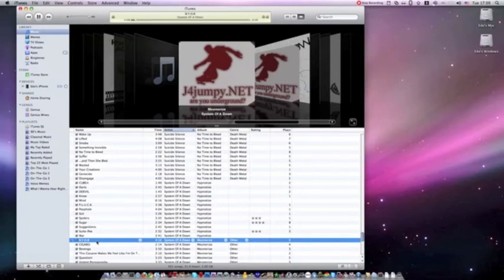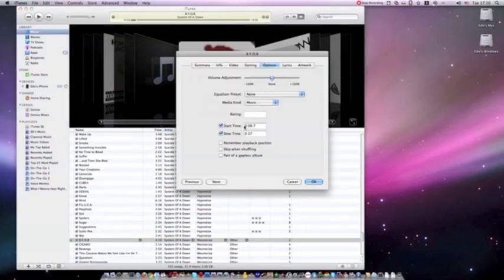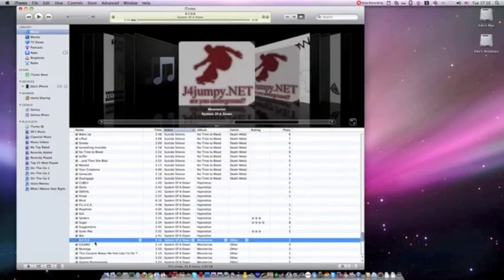So you're going to click it again. You see, it starts from the point. Now you're going to right click it again, Get Info, put it 0.0, then the stop time, paste what we copied before, and uncheck it. Then click OK, and you're done.